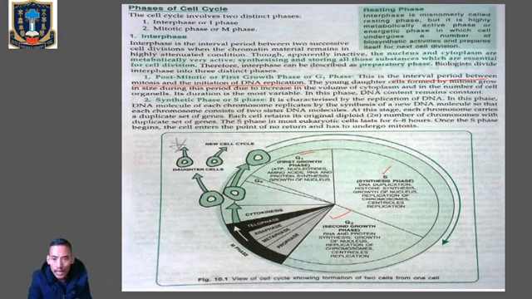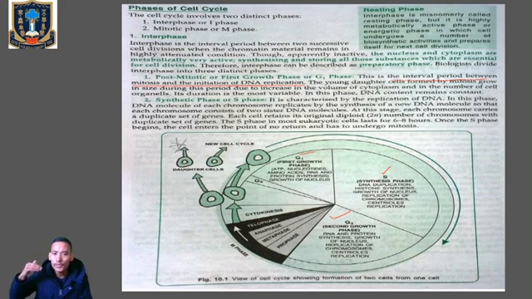Okay, so the time interval between the mitosis and the initiation of DNA replication is called the first growth phase. During this first growth phase the cell will simply grow in size by increasing the volume of cytoplasm and by increasing the number of cellular organelles. During the G1 phase the DNA content remains constant, the amount of DNA remains the same, because it is the time interval between mitosis and the initiation of DNA replication. So DNA content remains constant during the first growth phase.